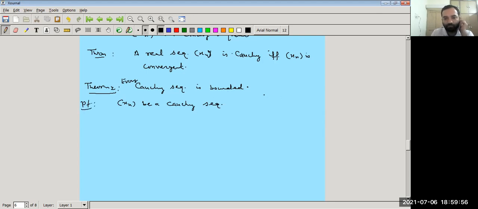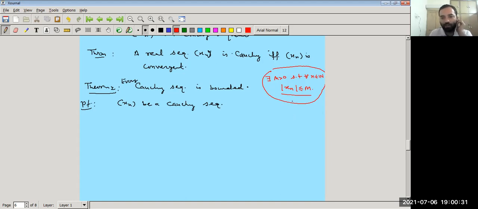What is the definition of a bounded sequence? A sequence xn is said to be bounded if there exists c greater than 0, or you can take M greater than 0, such that for all n in N, |xn| is less than or equal to M. In this way we can prove that the sequence is bounded.